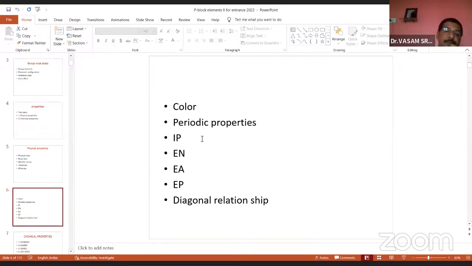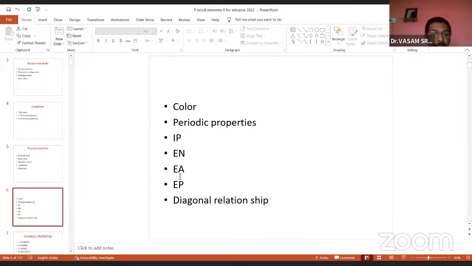And these are the periodic properties. Just now I told you about the periodic properties. These are the important periodic properties: ionization potential, electronegativity, electron affinity, and electropositivity. How does the ionization potential value change from top to bottom? How does the electronegativity value change in a group and in a period? How do the electron affinity values change from top to bottom? And how does electropositivity change? So these 4 periodic properties are most important from the examination point of view.